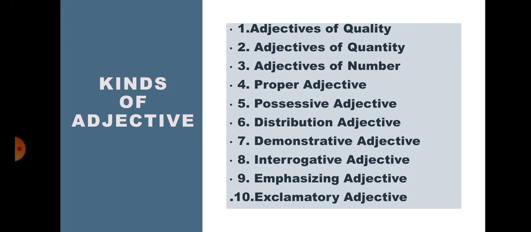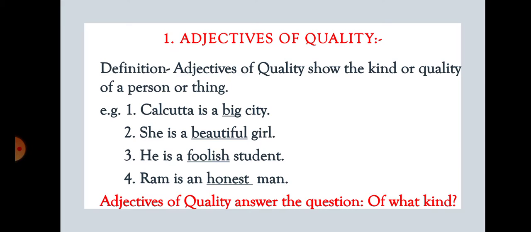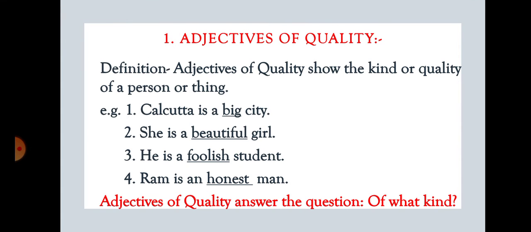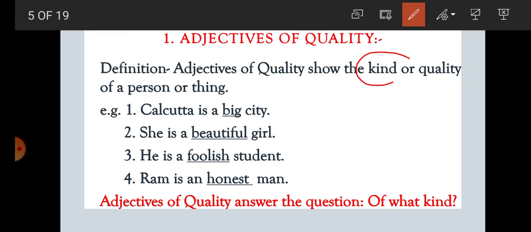Now students, we will read it one by one, what is the definition of each adjective and what are the examples. With the help of examples, we will learn each adjective one by one. So come on here students. Number 1, adjective of quality. What is adjective of quality? What is the definition of it, students? Adjective of quality shows the kind or quality of a person or thing.